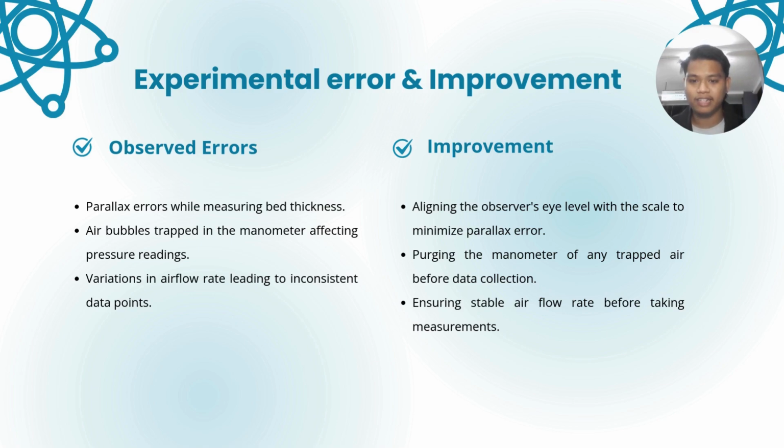To enhance the accuracy in future experiments, we recommend the following. The first one is aligning the observer's eye level with the scale to minimize parallax error. Second is purging the manometer of any trapped air before data collection. The last one is ensuring stable airflow rate before taking the measurement.